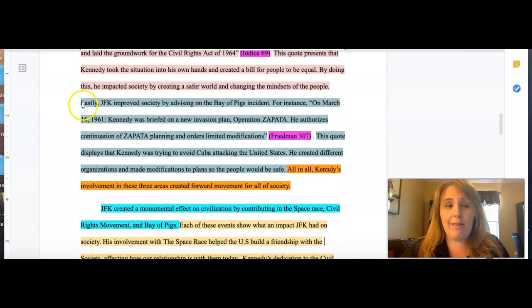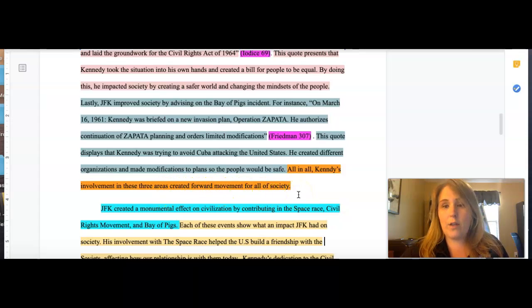Then their third. Lastly, there's their transition word. JFK improved society by advising on the Bay of Pigs incident. For instance, and then they give their quote again. Notice no author stated here, so right after this quote, I'm going to find the author's last name and page number. Then I find the reasoning right here. Now I presented all 3 pieces or discussion points with evidence and reasoning. Now I need to wrap it up. Here's my transition word. All in all, Kennedy's involvement in these 3 areas created forward movement for all of society.